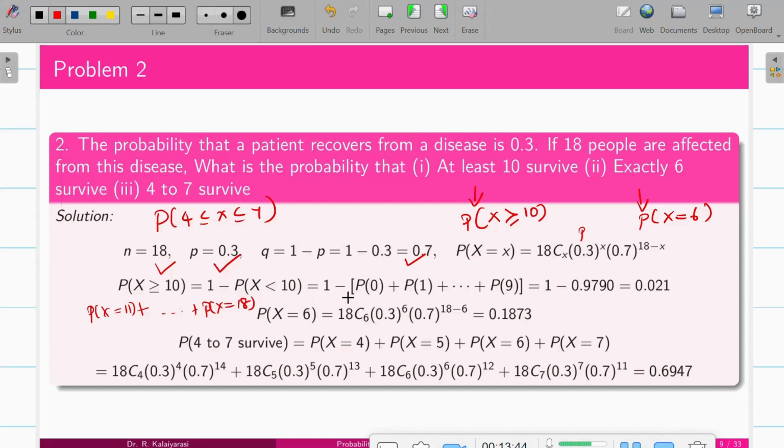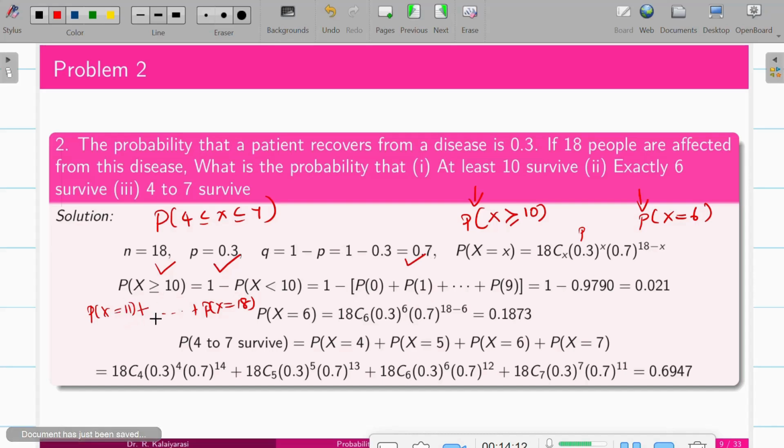So it is 1 minus P of 0, because the binomial distribution starts from x equals 0, the range varies from 0 to n. The calculation for 11 to 18 is a little difficult; it is only 9 values, but here there are more values.